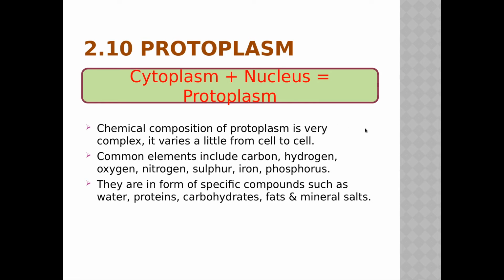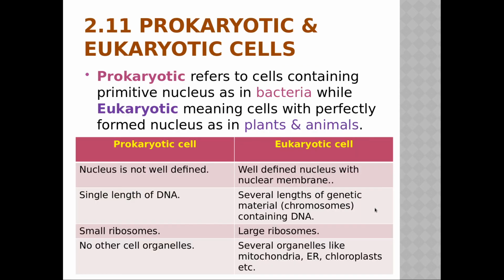See, what are they saying? The chemical composition may vary from cell to cell, but some common elements are there: carbon, hydrogen, oxygen. These are necessary for a cell to function, isn't it? They are in the form of specific compounds such as water, proteins, carbohydrates, fats, mineral salts, etc.